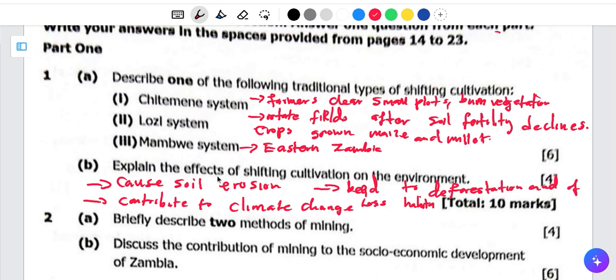Then the last one: it is going to reduce long term land productivity. So that is very, very important to know. This one is carrying 4 marks. That is 4 marks for you.